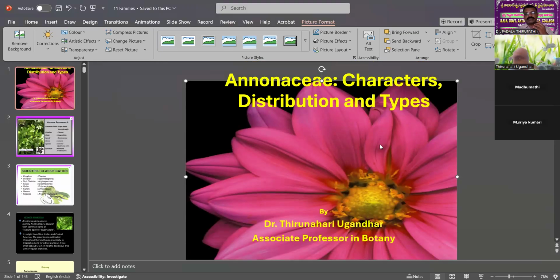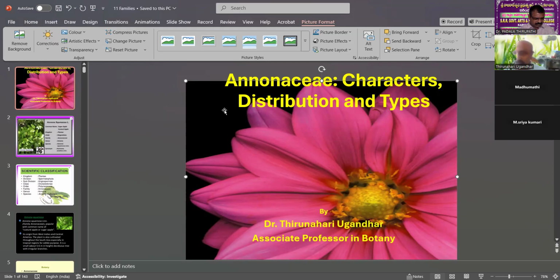Annonaceae, the characters and also distribution and types. So what is a family? Any angiospermic plants with a description based on the floral and morphological characters.